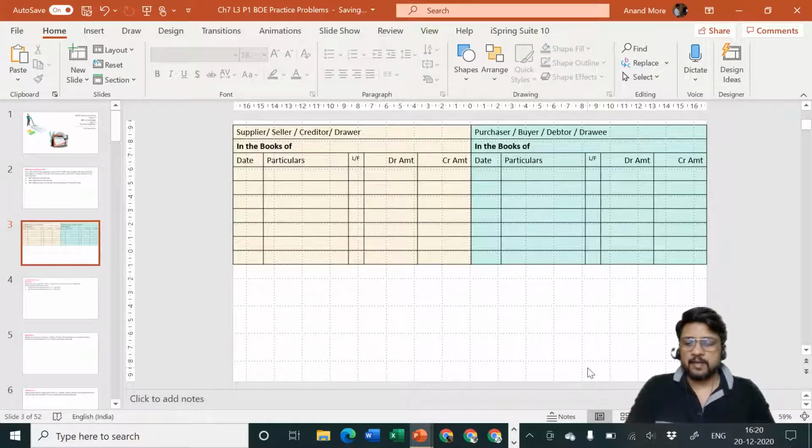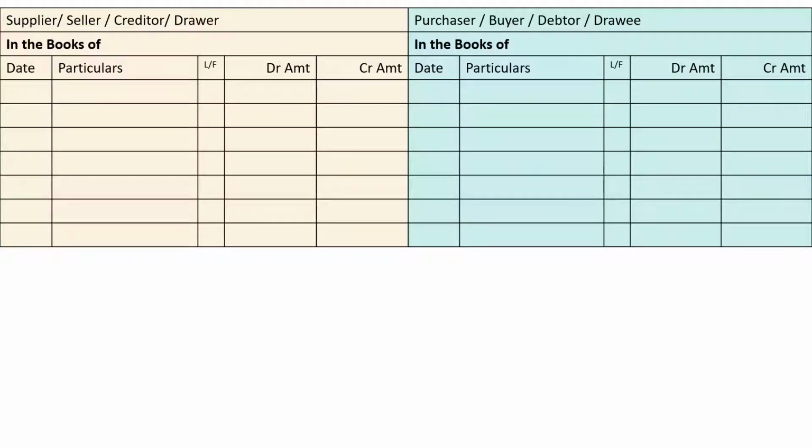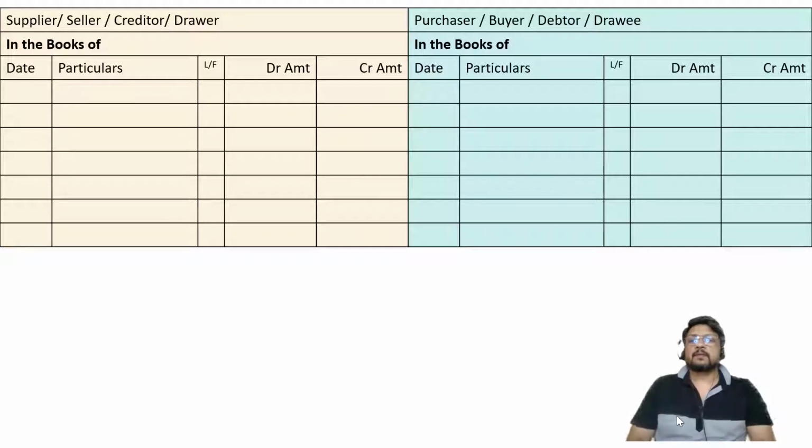Where are we supposed to write? Okay, so this is how the format is. On the left hand side, supplier or seller or creditor or drawer. On the right hand side it is purchaser or buyer or debtor or drawee. Once this is written, then you start reading the problem. Now it is already known to you.